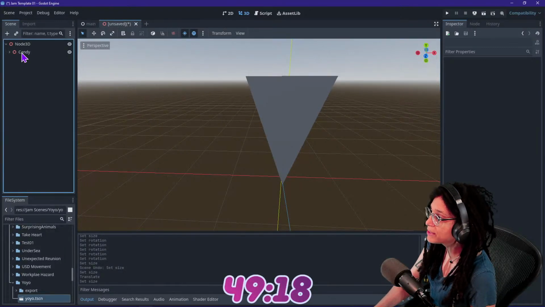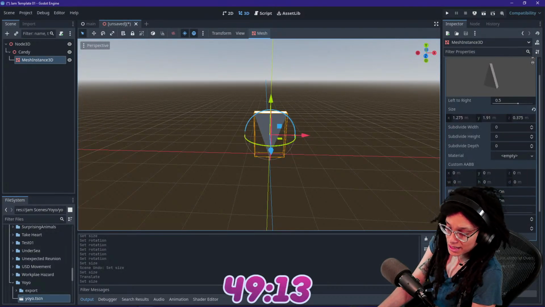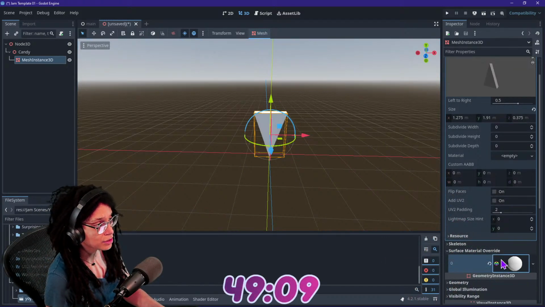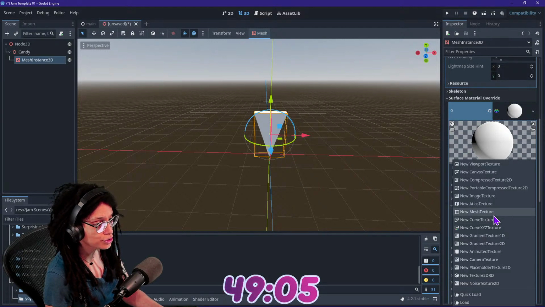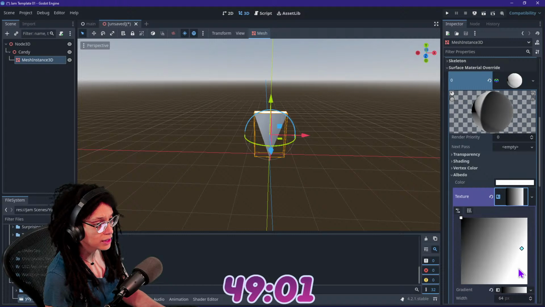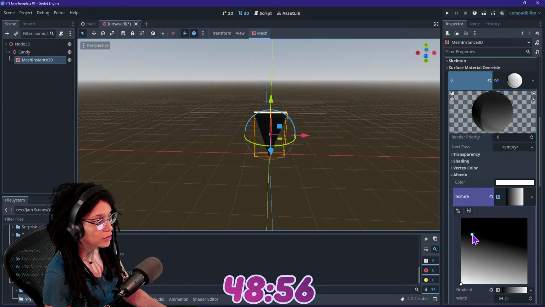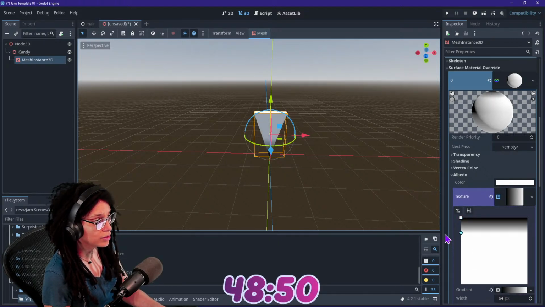We've got to keep it stupid simple. So now I'm going to put a material on here, so maybe it looks a little more candy corny. So let's add a texture. I'm going to go with the gradient 2D, and I'm going to try to rotate it around. You see where I'm going with this? And then yeah, that's not exactly what I had in mind. Let me put, oh yeah, there we go.